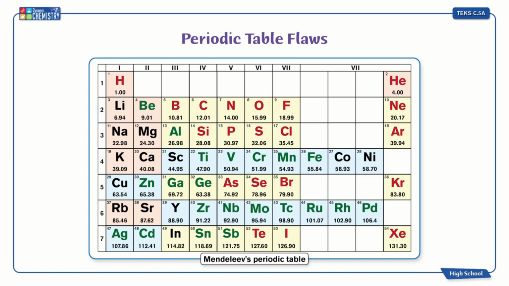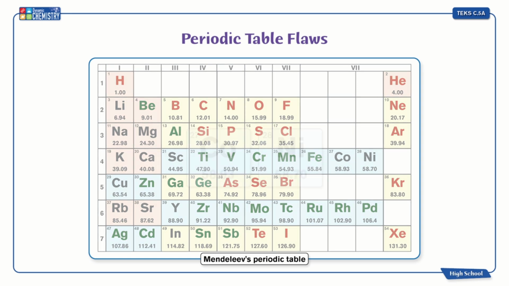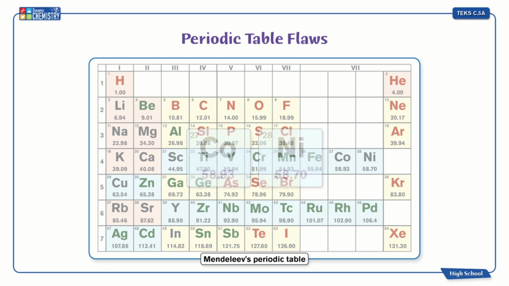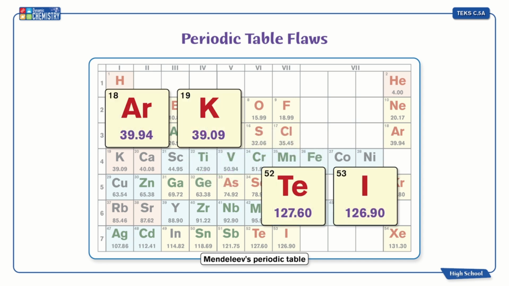Mendeleev's periodic table worked for most elements, but some elements seemed out of place. Their chemical properties did not always align with their predicted position on the periodic table according to their atomic mass. You can see here that even though cobalt has a larger atomic mass, it is placed before nickel. The same is true for 2 other pairs.